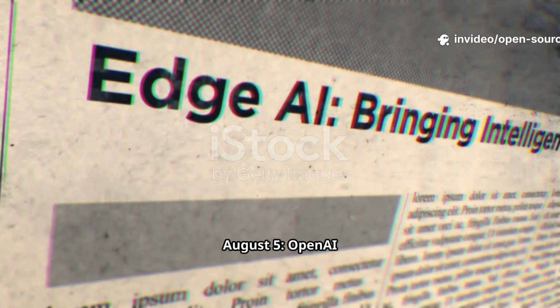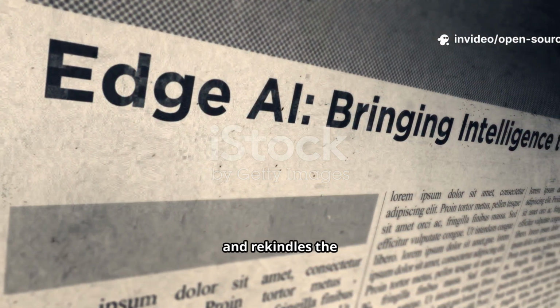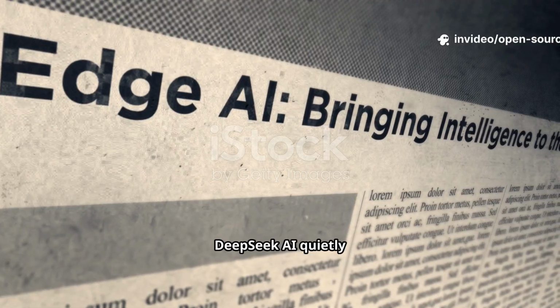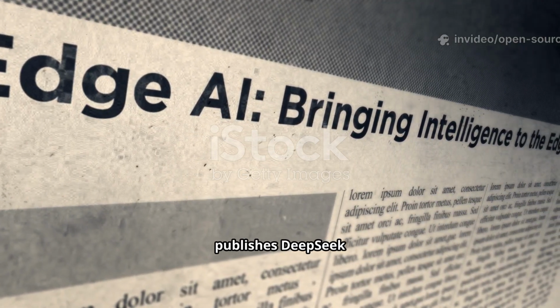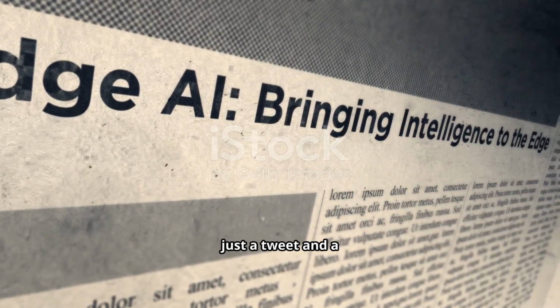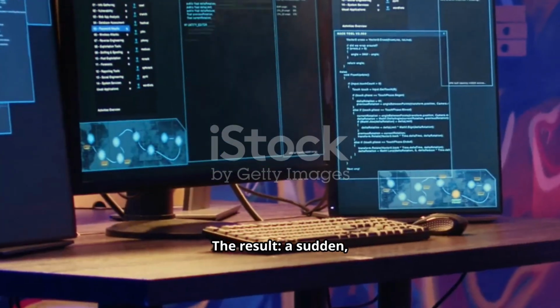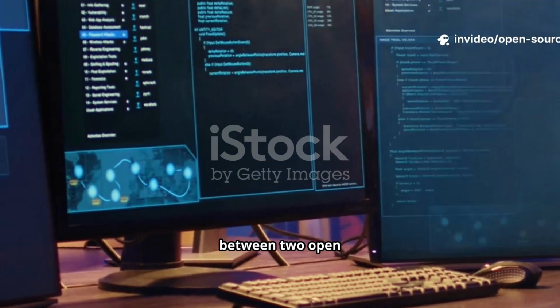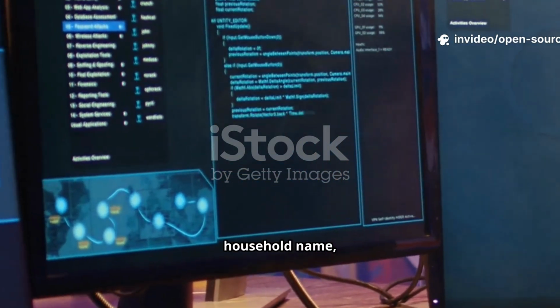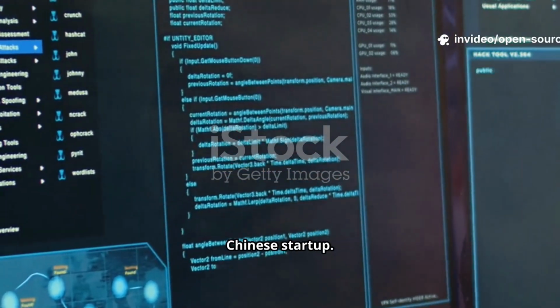August 5th, OpenAI drops GPT-OSS 20B and rekindles the open-source debate. Two weeks later, DeepSeek AI quietly publishes DeepSeek v3.1, no press, just a tweet and a download link. The result: a sudden head-to-head clash between two open models. One from a household name, one from an under-the-radar Chinese startup.